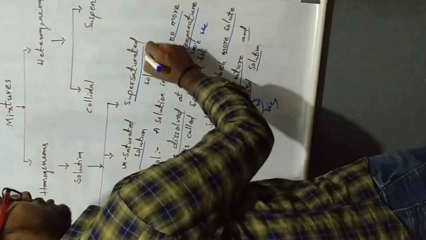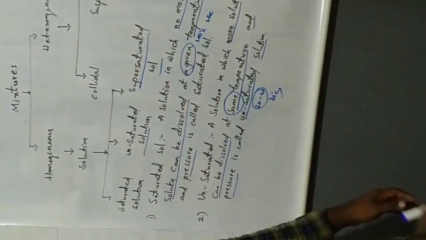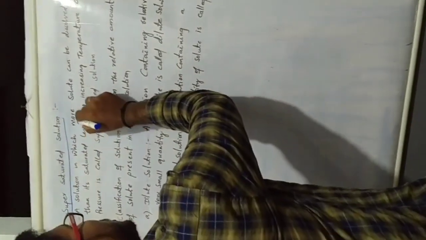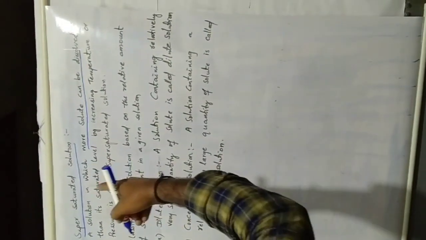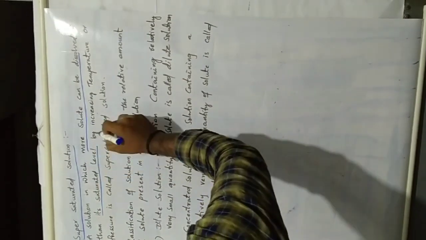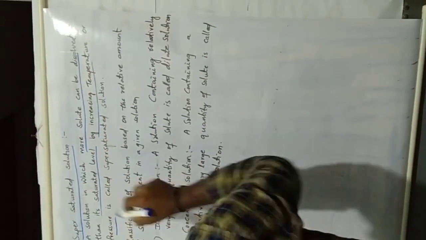Next one, supersaturated solution. What is a supersaturated solution? In this solution, more solute can be dissolved beyond its saturation level by increasing temperature and pressure.